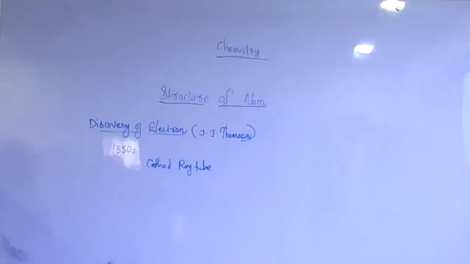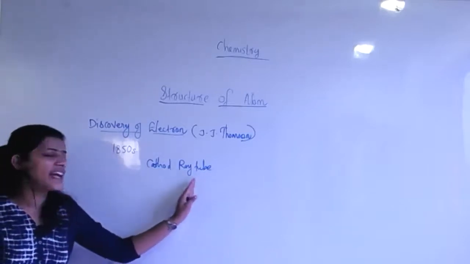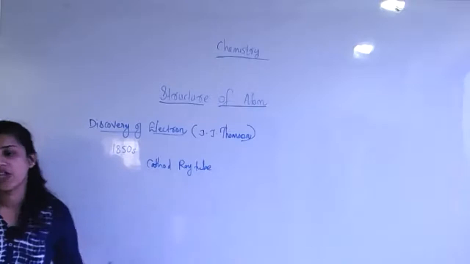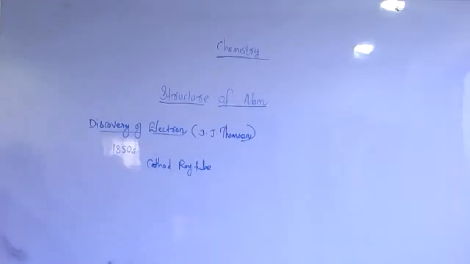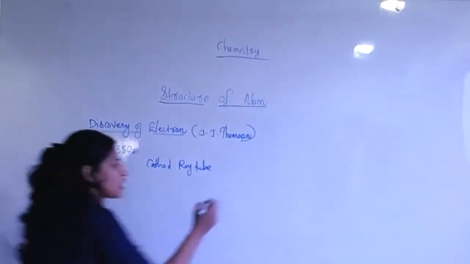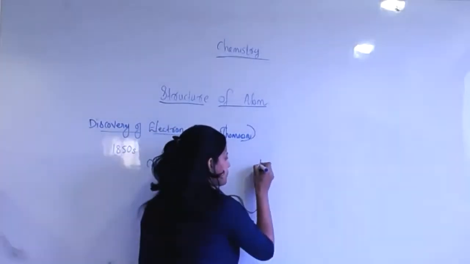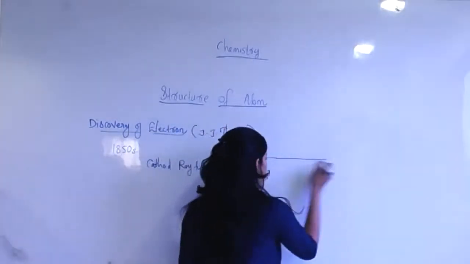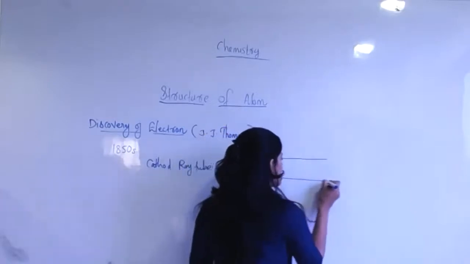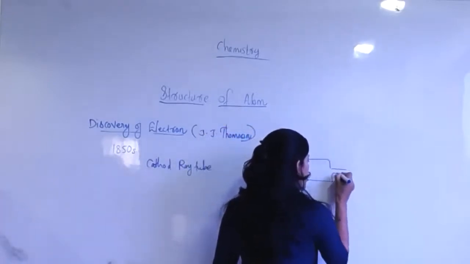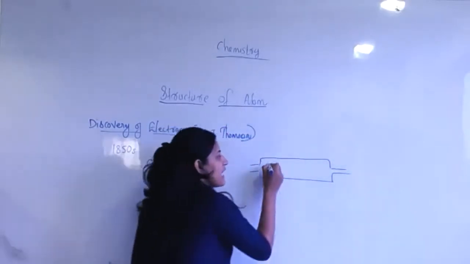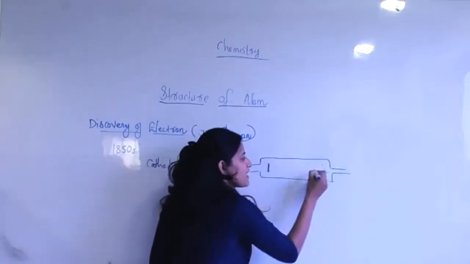A cathode ray tube is a special kind of discharge tube. It is made up of glass and contains thin pieces of metal.